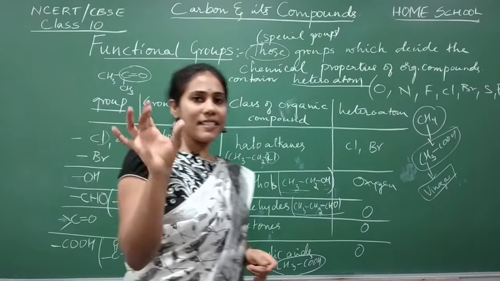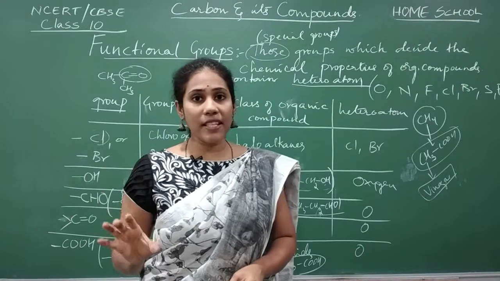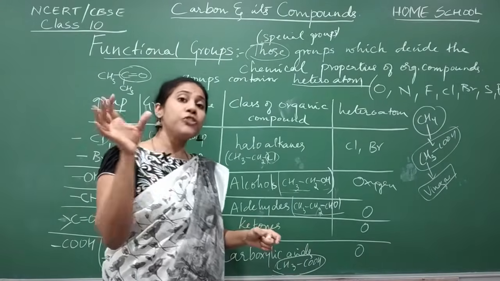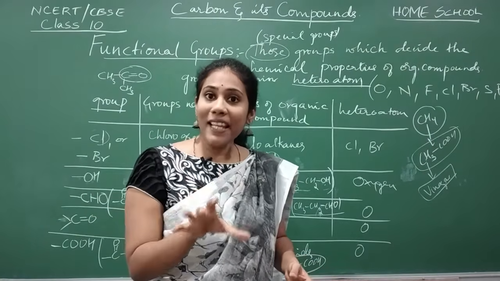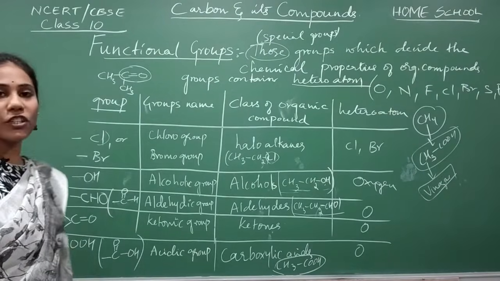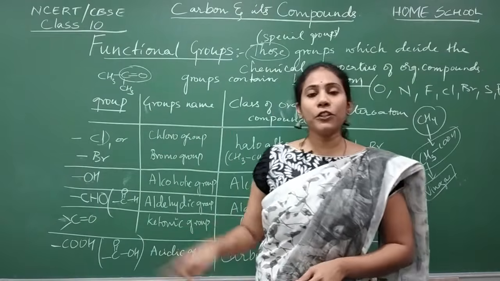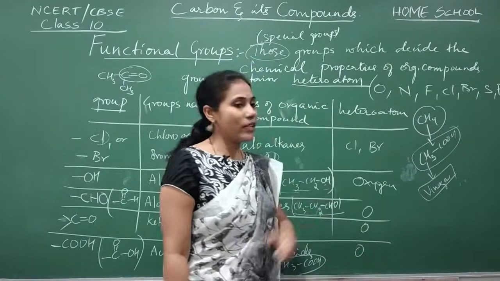You all know acids, in the sense HCl, H2SO4, HNO3, and how dangerous they are. Similarly, organic compounds also can behave as acids. They behave as acids whenever they have a group called the COOH group. Any organic compound which has that group behaves as an acid. The best example is vinegar.